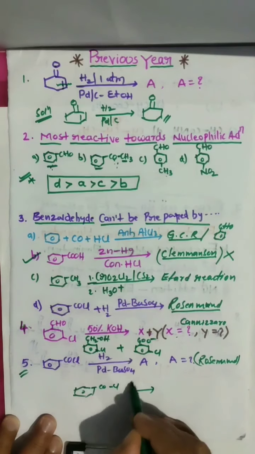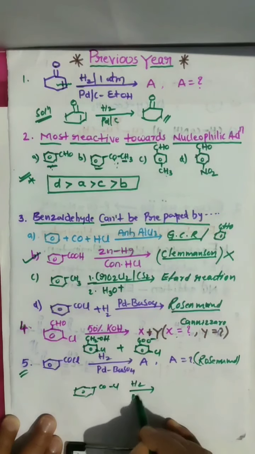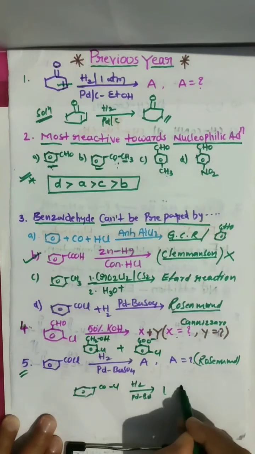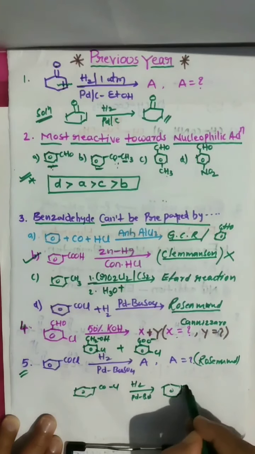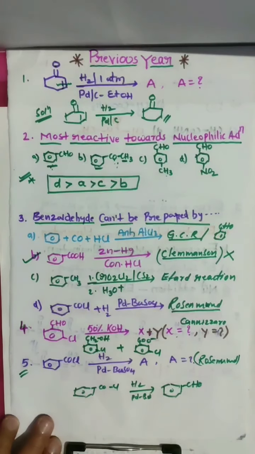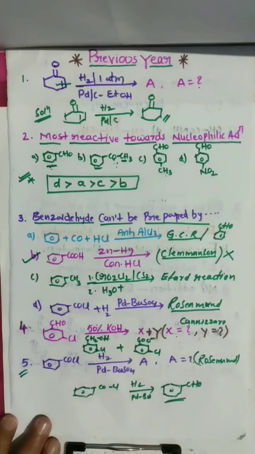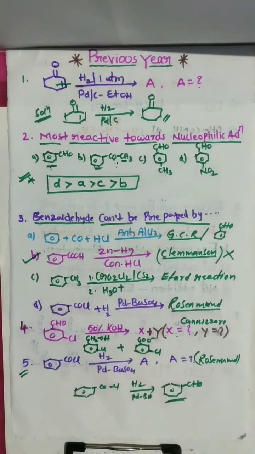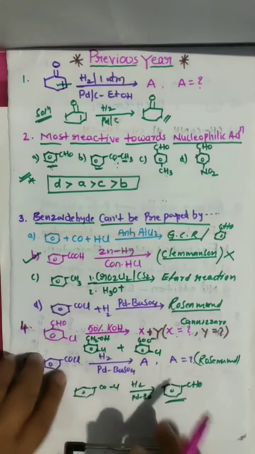By reduction in the presence of Pd/BaSO4, you are getting benzaldehyde. And these are the last 5 years' questions.